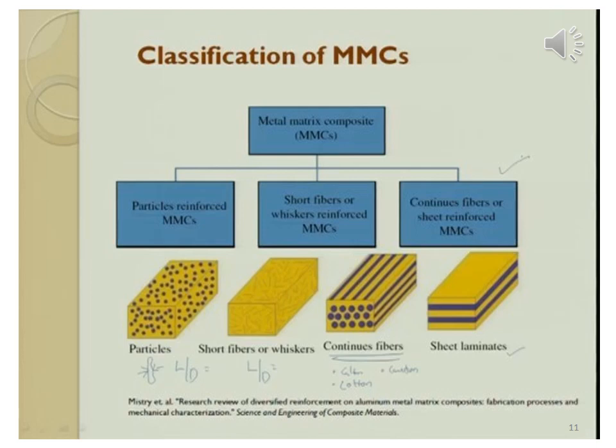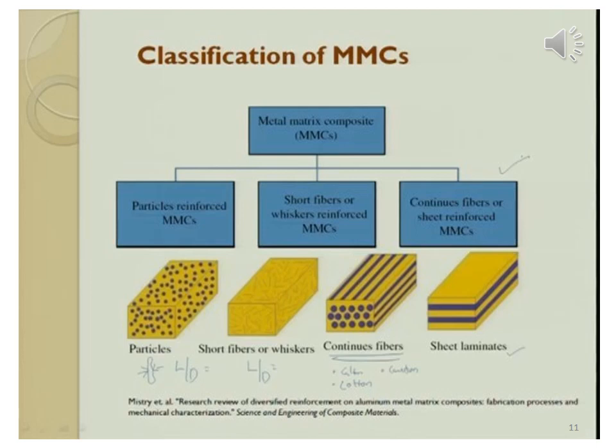The third type of metal matrix composite material is continuous fibers or sheet reinforced metal matrix composite material. In this material, the reinforcing phase will be present in continuous form. Fibers of the reinforcing material will be continuously dispersed within the matrix phase. Which material is used as a fiber, I mean as a reinforcing phase?